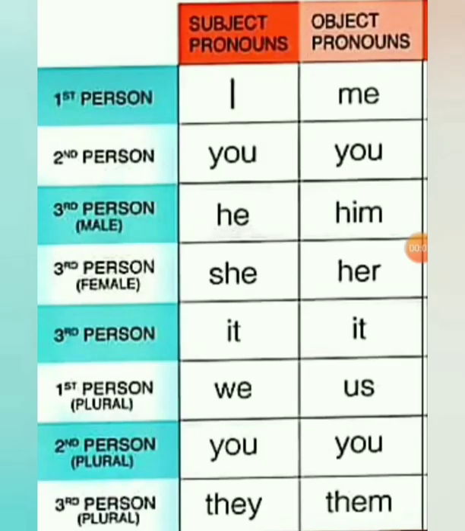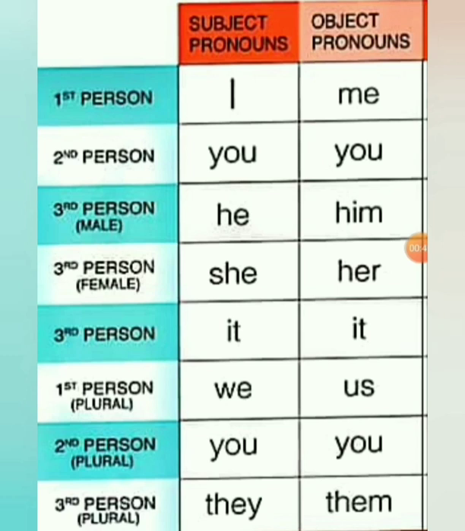Now let us see how subject pronouns change into object pronouns depending upon the persons, that is first person, second person, third person. Look at the screen. For first person, that is subject is I. If it comes to object, it will be converted as me. For second person, it's you. For third person, it's he or she in subject. For object, it is him or her. Then for animals and things, we will be using it.